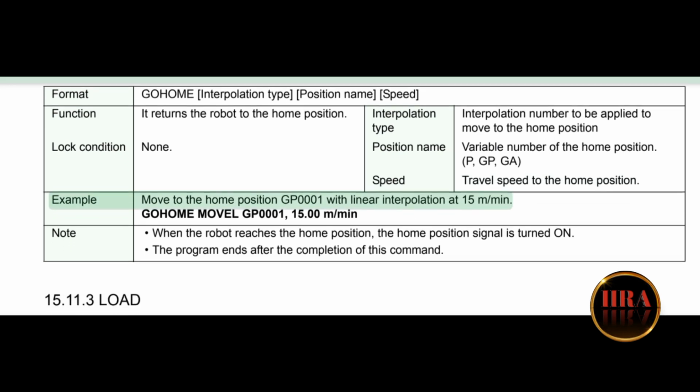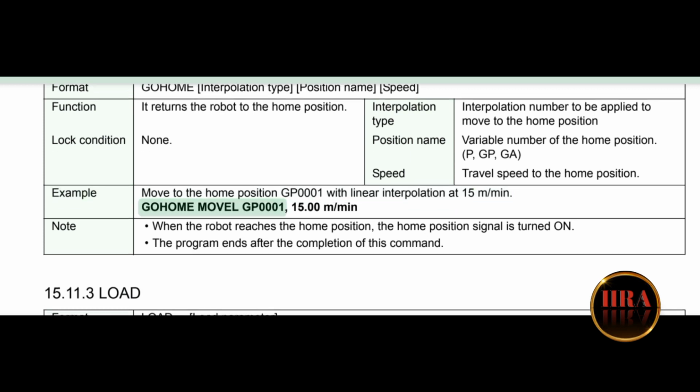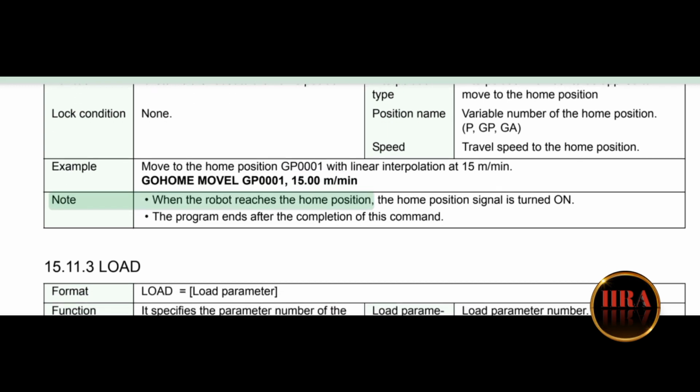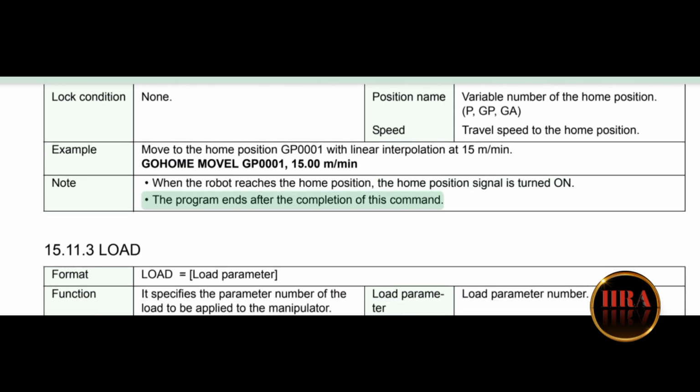Example: move to the home position GP0001 with linear interpolation at 15 meters per minute. GOHOME MOVEL GP0001, 15.00 meters per minute. Note: when the robot reaches the home position, a signal is turned on. The program ends after the completion of this command.